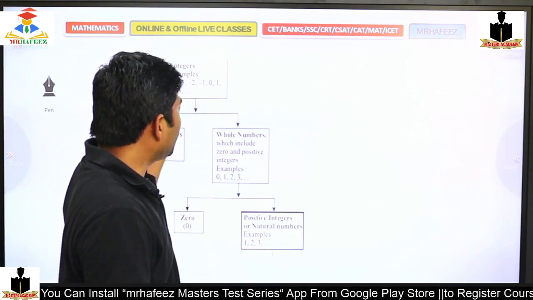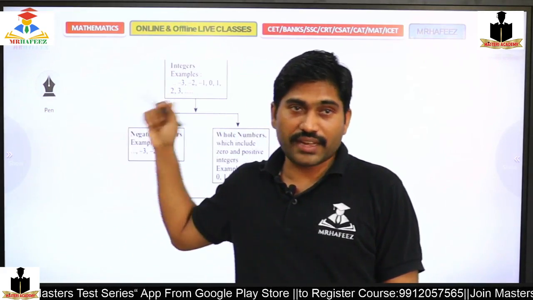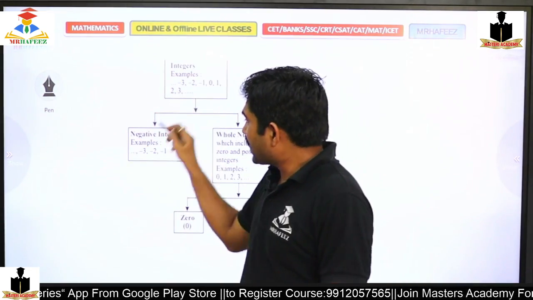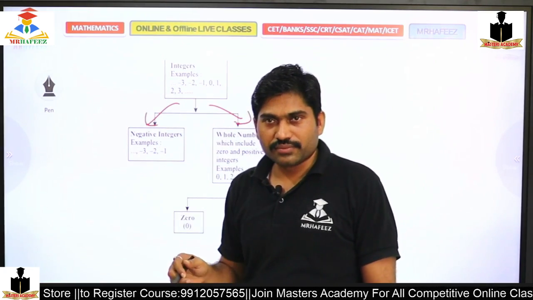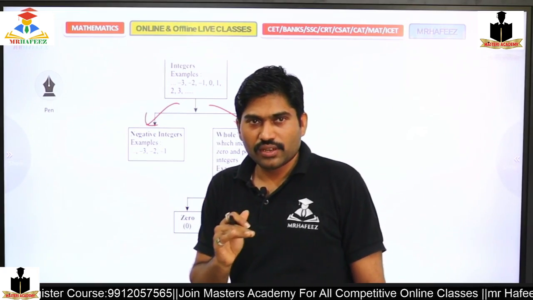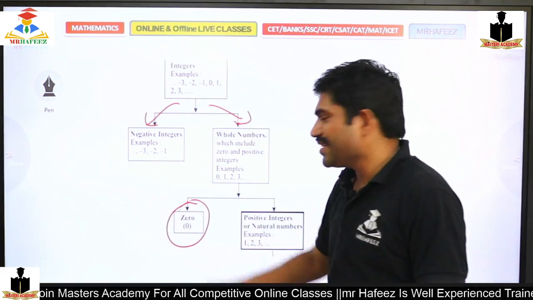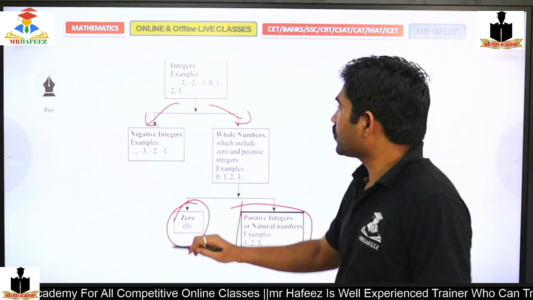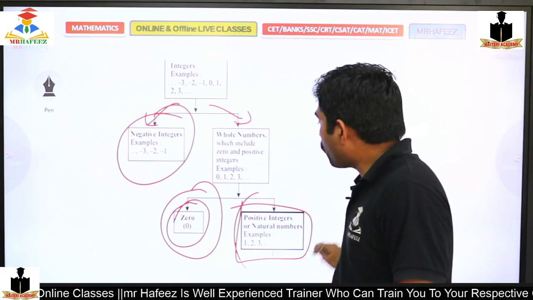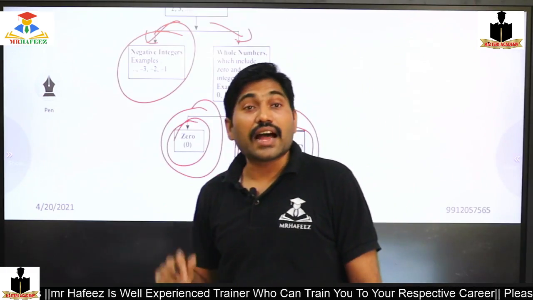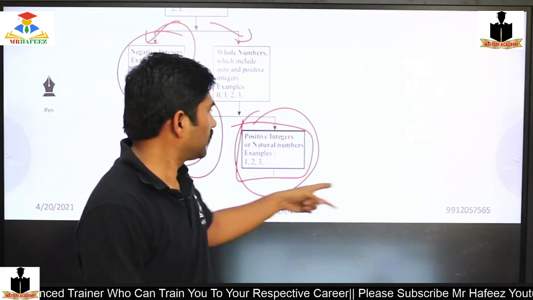So these are integers. Minus 1, positive numbers and negative numbers are there, right? In P by Q form, that is again negative and positive whole numbers. All whole numbers. Whole numbers, if I take 0, other than that all positive numbers. Yes or no? So 0 is different, and all the other positive integers. So all negative numbers, 0, and all positive numbers can be considered in P by Q form. That's already discussed, right?